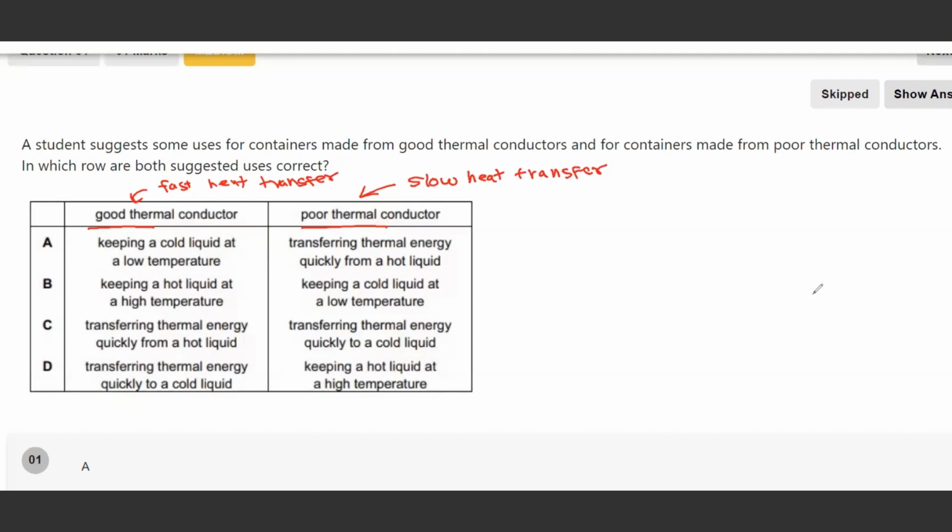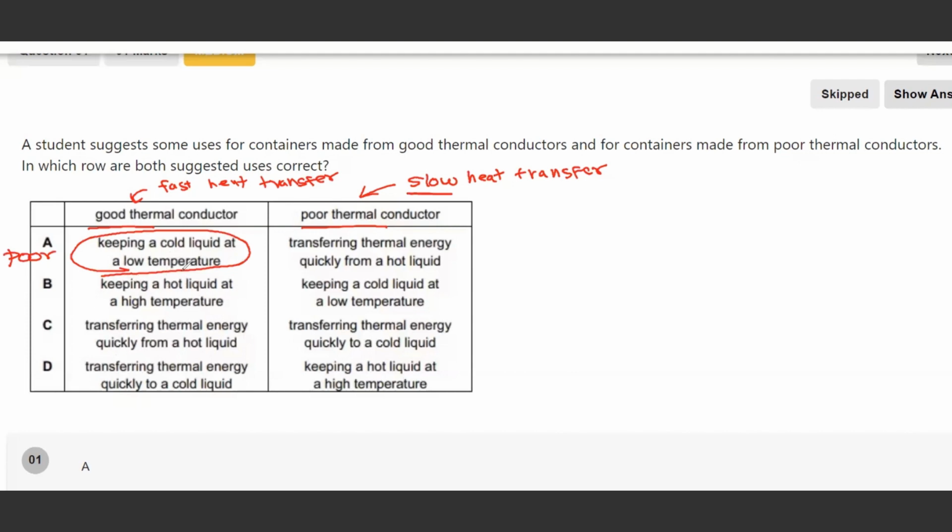Is it slow or fast? It has to be slow, right? So, keeping a cold liquid at low temperature, or the temperature not really changing much, indicates slow heat transfer. So, here they are talking about a poor thermal conductor.